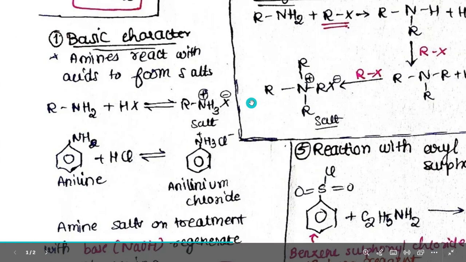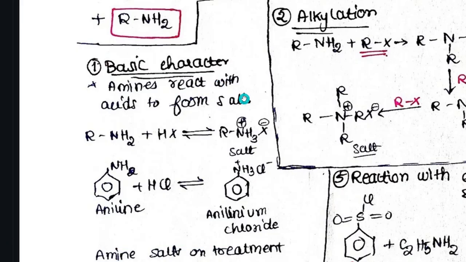So coming to the basic character, amines react with acids to form salts. Means what? Amines are basic in nature, right? So this is an amine. It reacts with an acid, for example, HCl, right? Cl is this halogen.